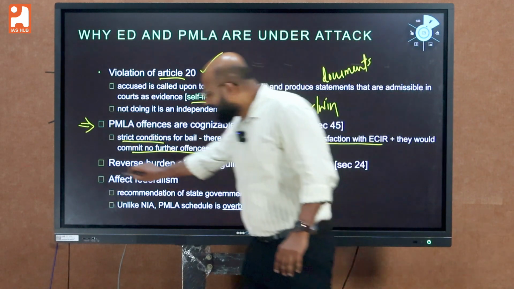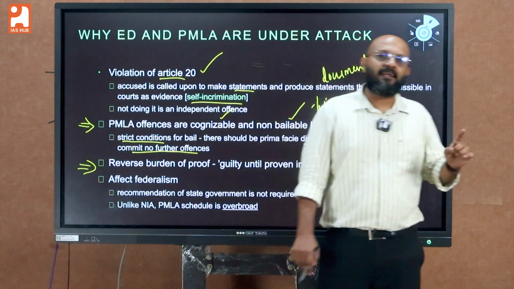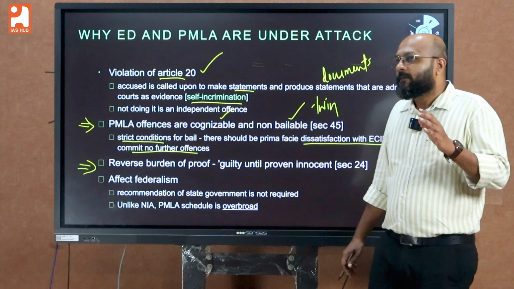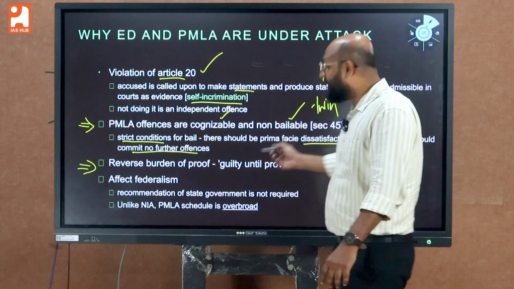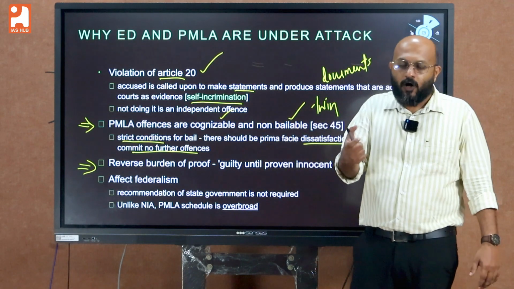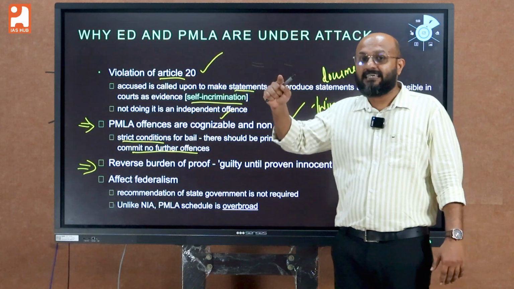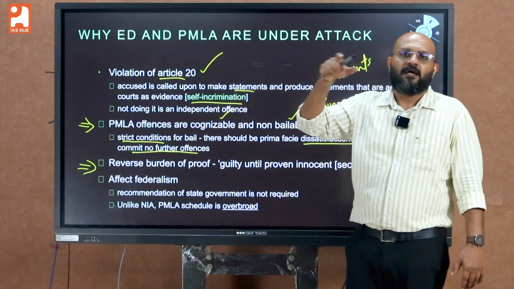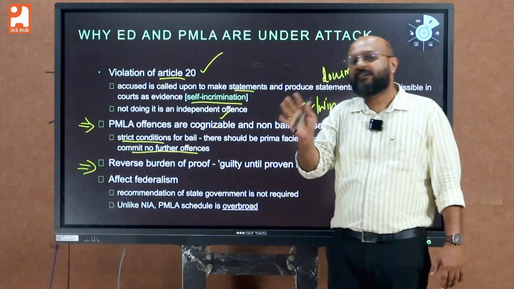Another important grave issue raised against the PMLA Act is that it puts the burden of proof on the accused. In a normal legal system, the burden of proof is with the investigator. An accused is innocent until proven guilty.